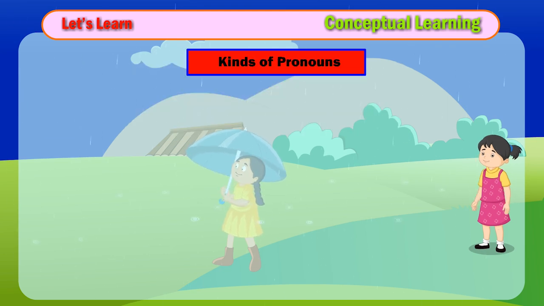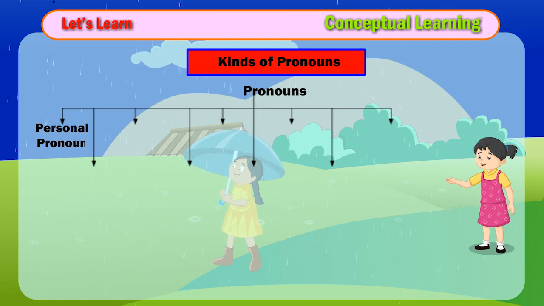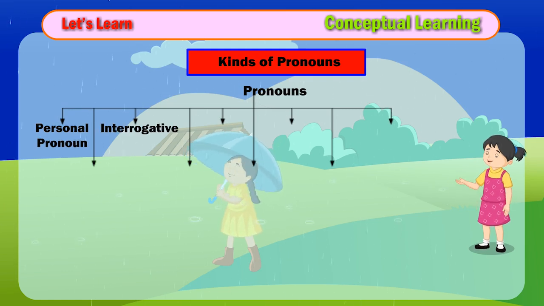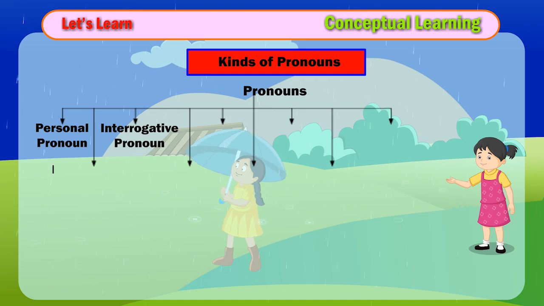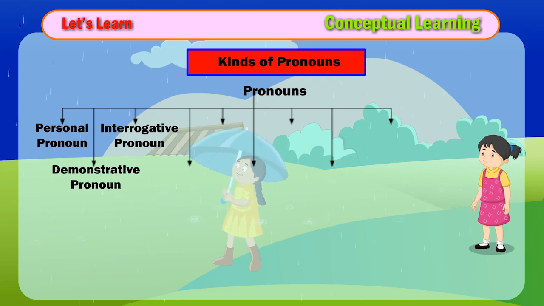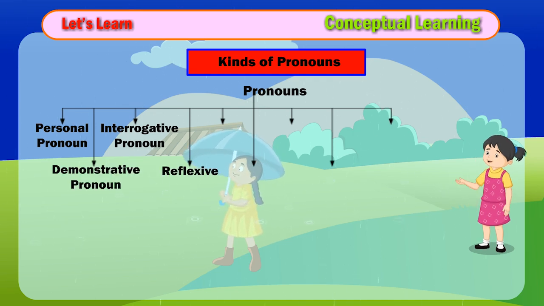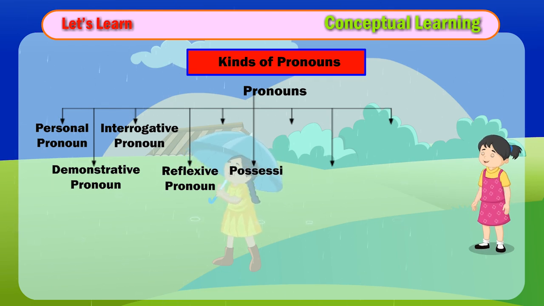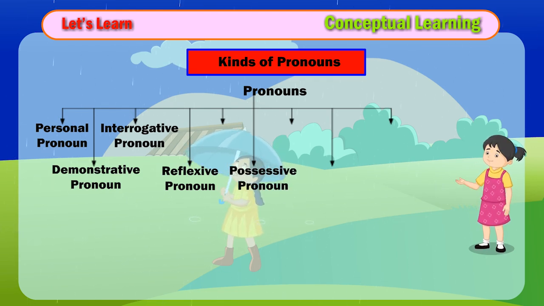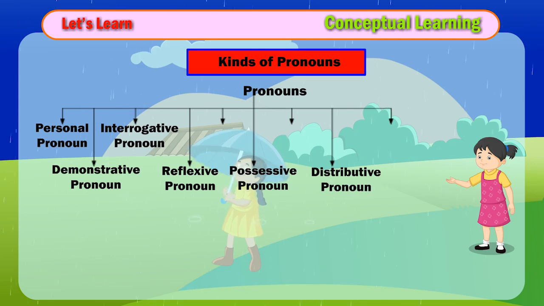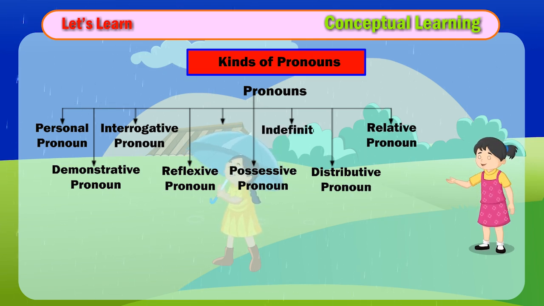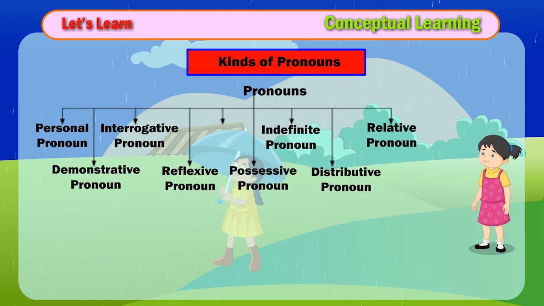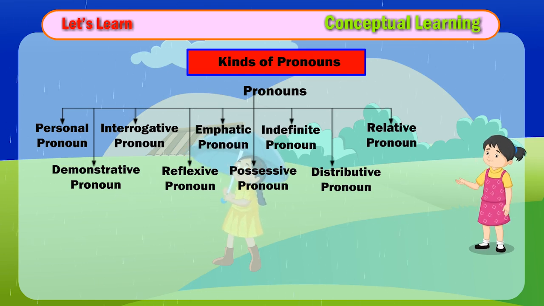Kinds of pronouns. Pronouns. Personal pronoun. Interrogative pronoun. Demonstrative pronoun. Reflexive pronoun. Possessive pronoun. Distributive pronoun. Relative pronoun. Indefinite pronoun. Emphatic pronoun.